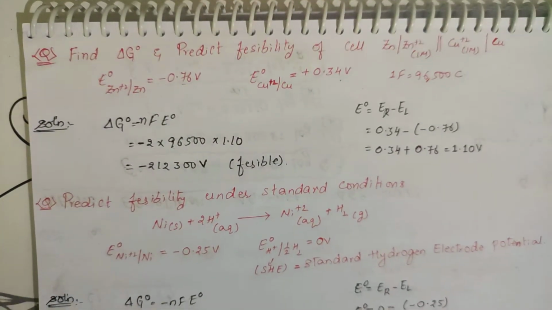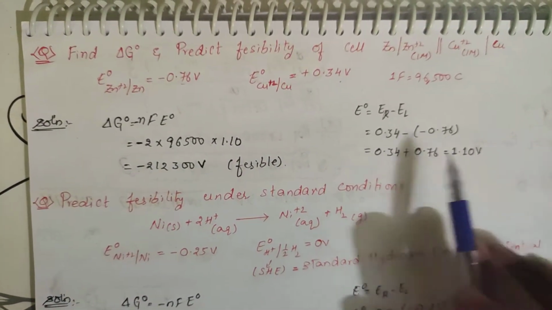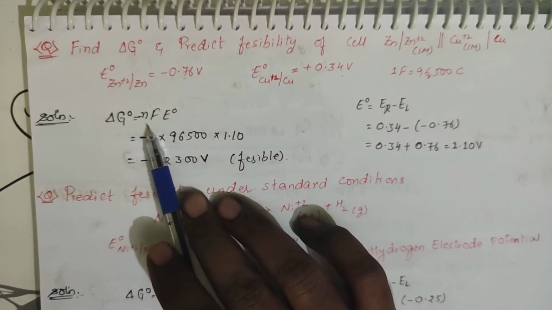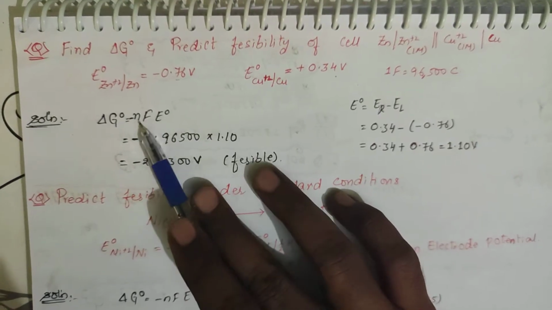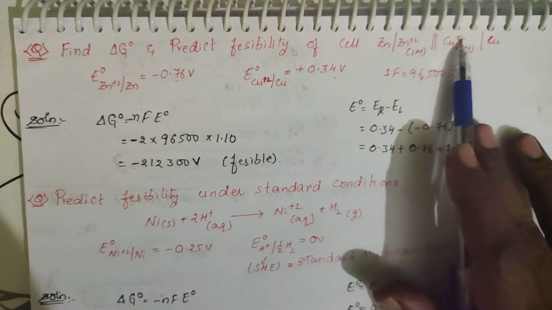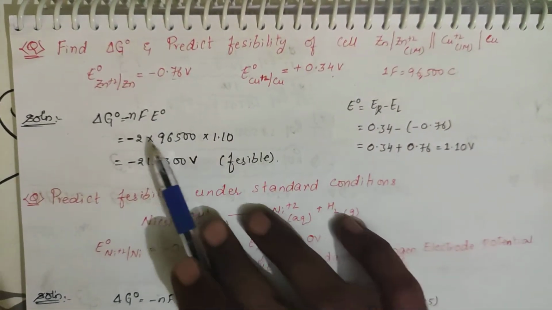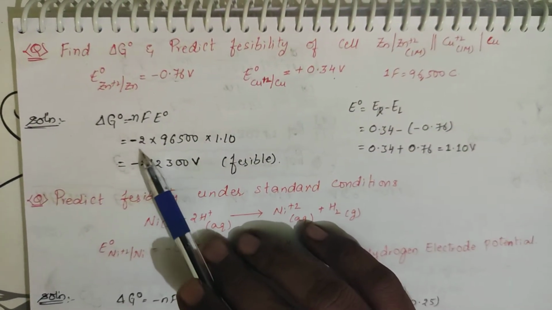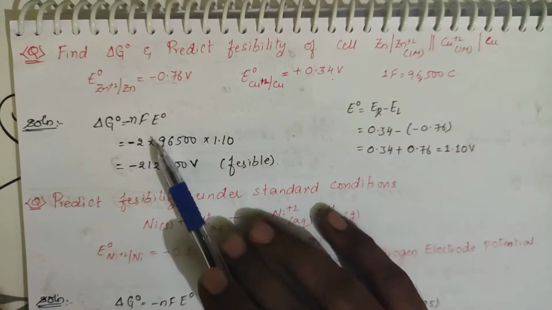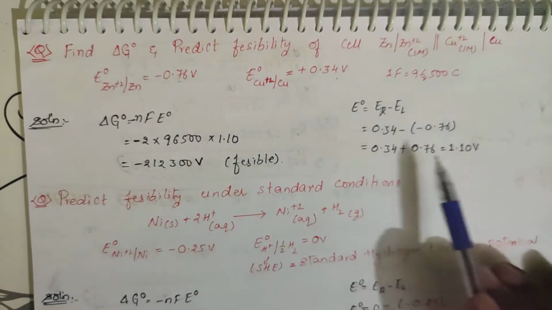And you place this 1.10 value in delta G naught is equal to minus nFE naught. How many electrons are involved? Here to here, 2 electrons, here to here, 2 electrons. So on the whole 2 electrons are involved, not 4 electrons. The 2 electrons will be cancelled, right? So electrons involved are 2, F is equal to 96,500 and E naught is equal to 1.10.